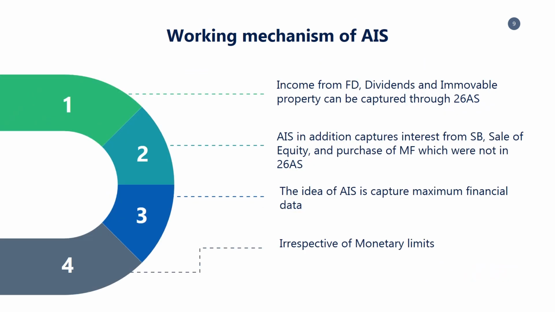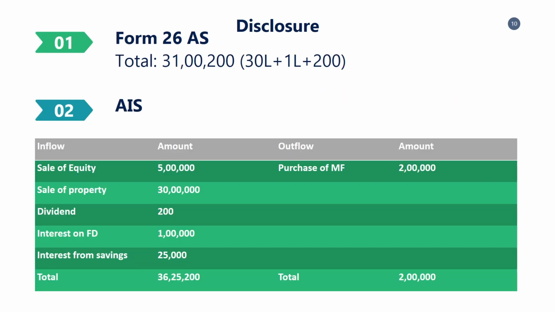For the same set of transactions, the functioning of Form 26 AS and AIS will be as follows. Income from interest on FD, dividend, and transfer of immovable property can be captured through Form 26 AS. However, AIS, in addition to the above, captures the interest on savings bank account, sale of equity shares, and the purchase of mutual funds. The idea is to track maximum financial data irrespective of monetary limits and frequency. This is how the disclosure in Form 26 AS and AIS looks like.